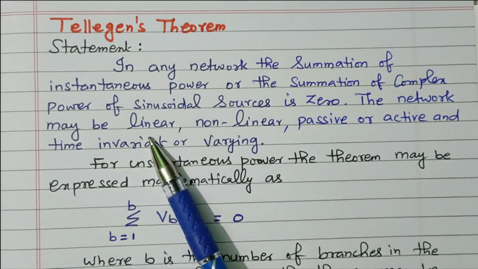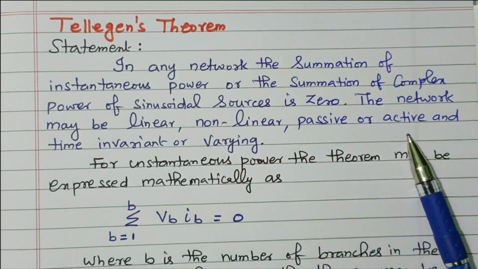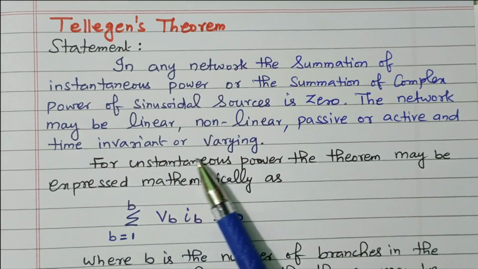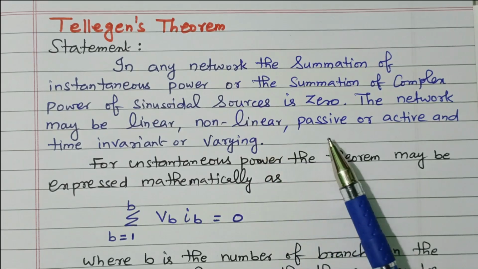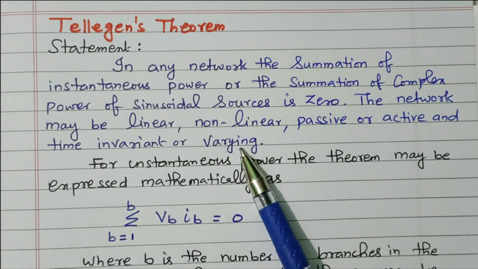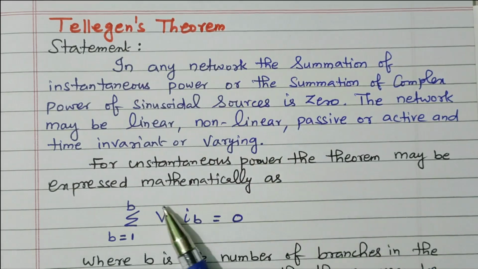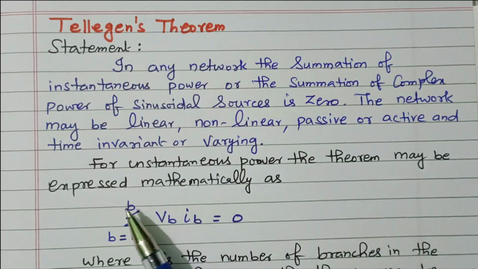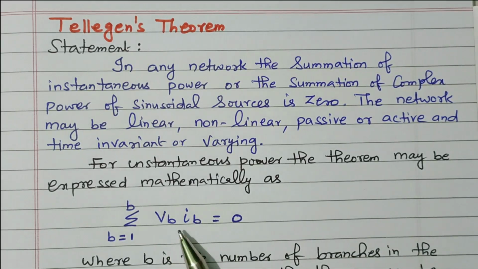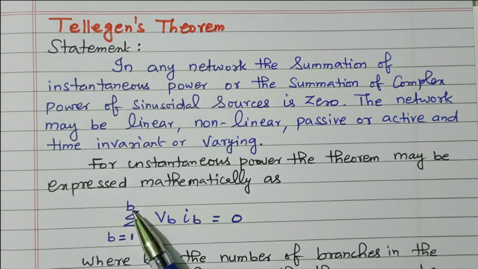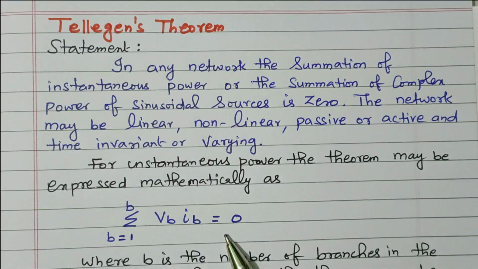The network may be linear, non-linear, passive or active, and time invariant or varying, whatever it may be. Either linear or non-linear, passive, active, time invariant or varying, the sum of instantaneous power is 0. For instantaneous power, the theorem may be expressed mathematically as the summation of b equal to 1 to B, VB IB, equal to 0. This V into I is nothing but power. Power equals voltage into current. B runs from 1 to B, for the number of branches. If you add all the power in the network, that is equal to 0.